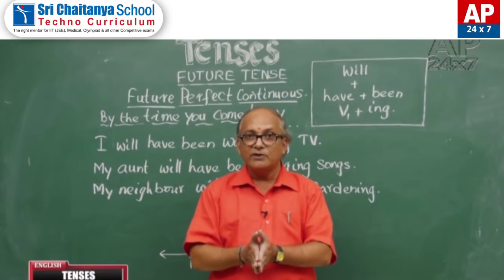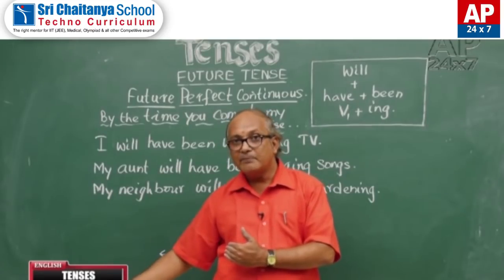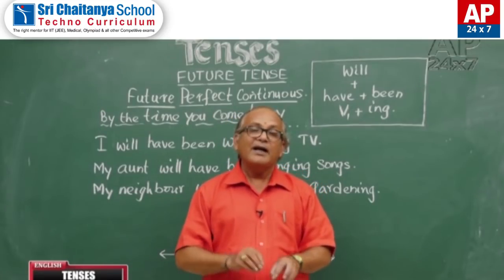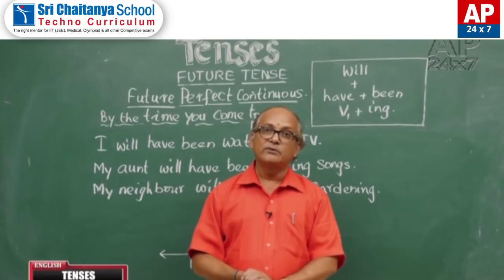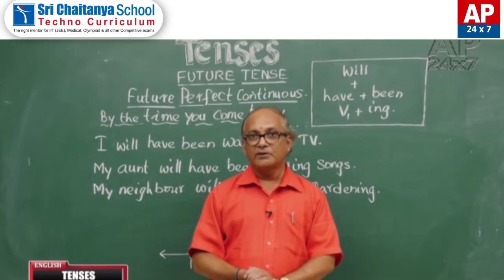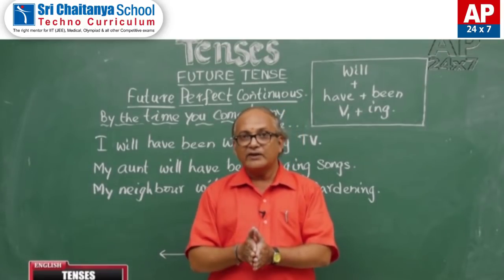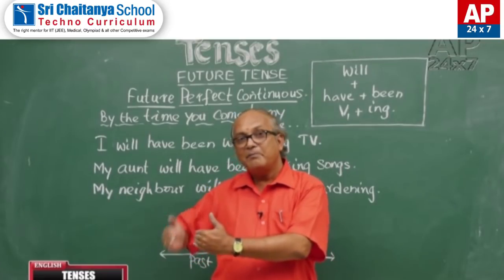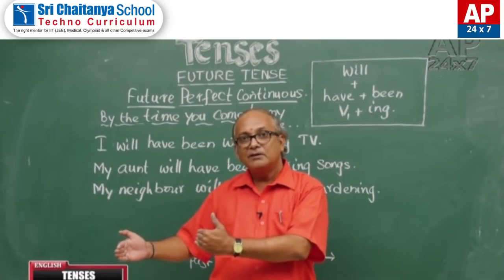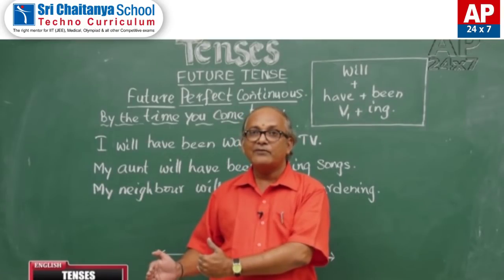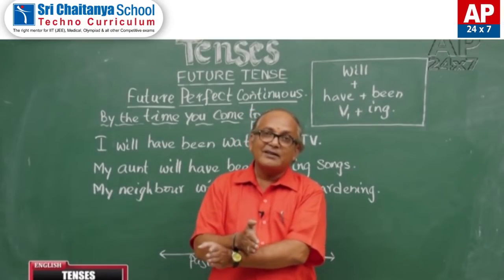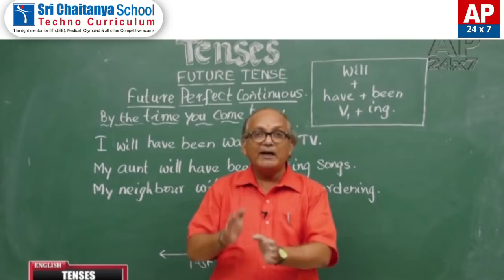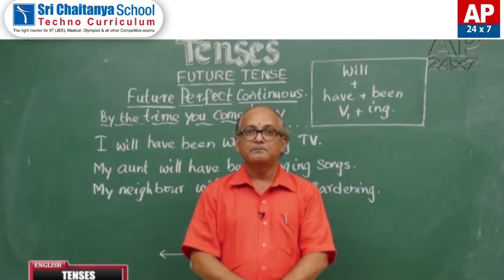Present perfect continuous tense: a little while ago in the past, present time, and a little time after present time also. Past perfect continuous tense: a little time before a past point of time, at that past point of time, and a little time after that past point of time also, but it does not reach the present time.